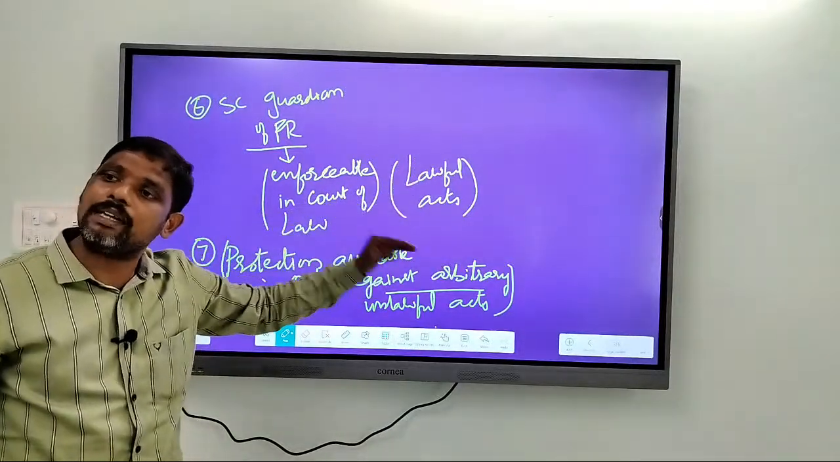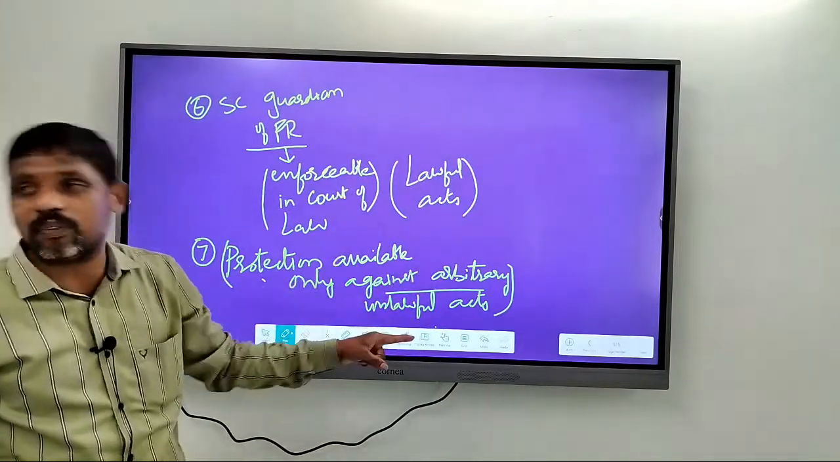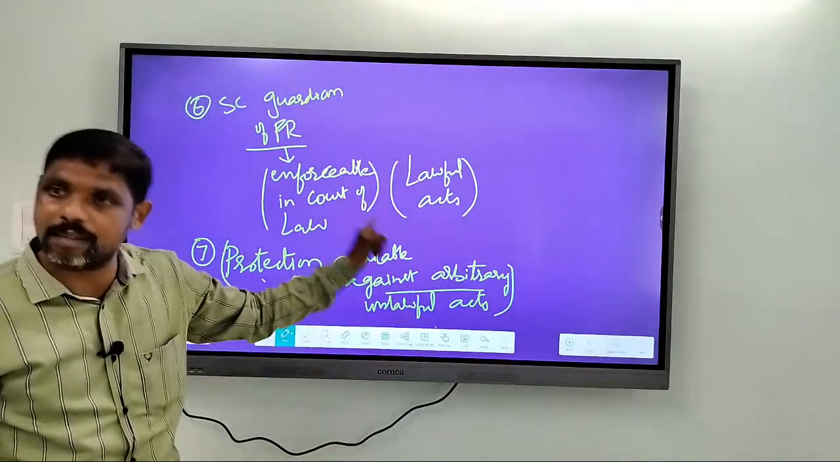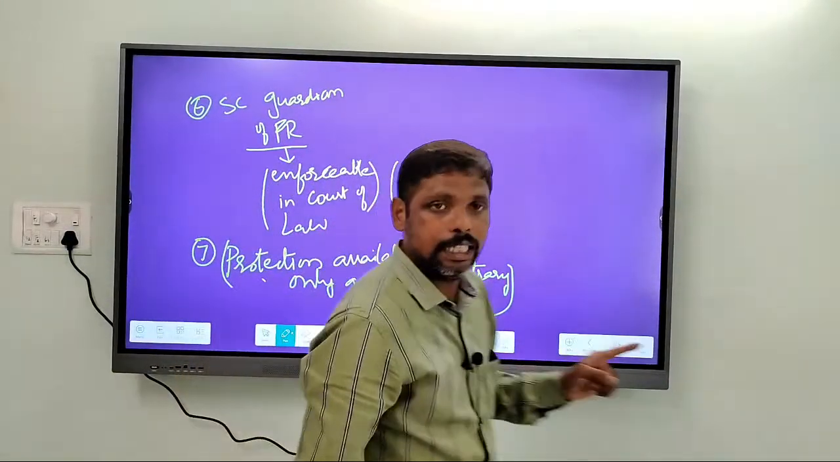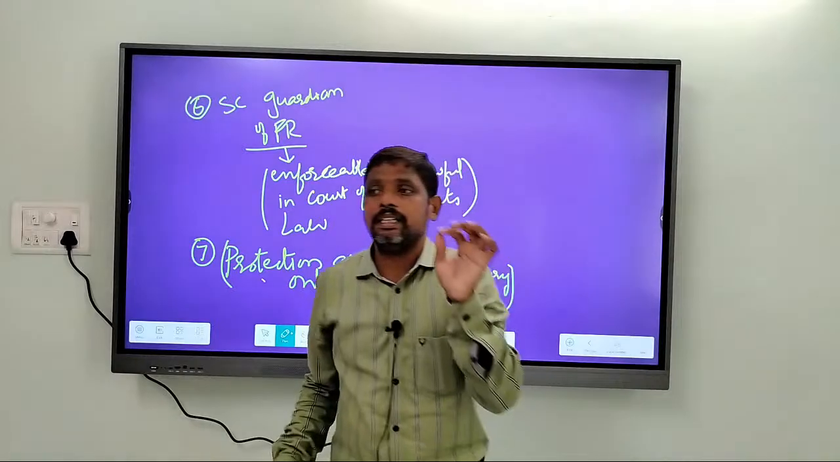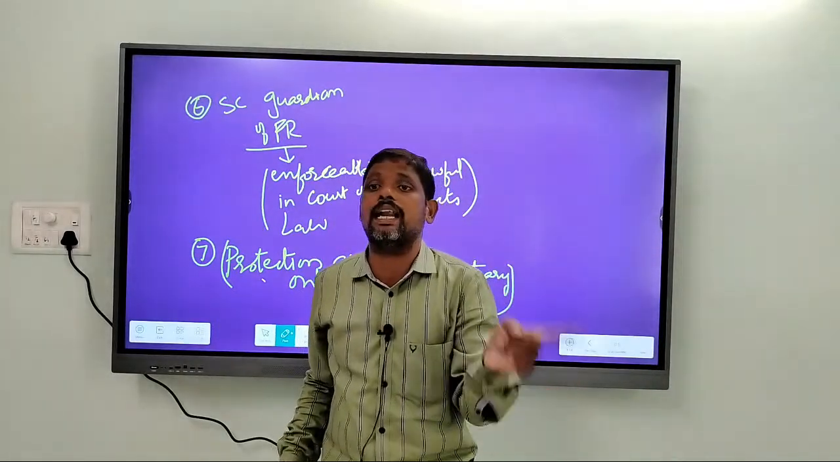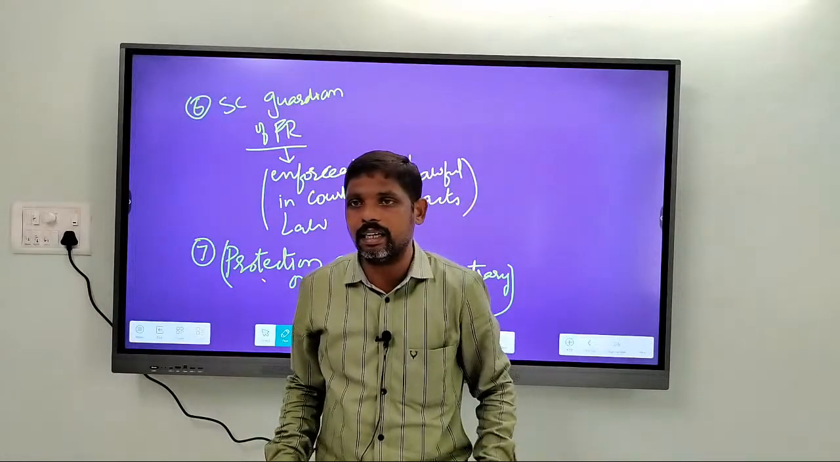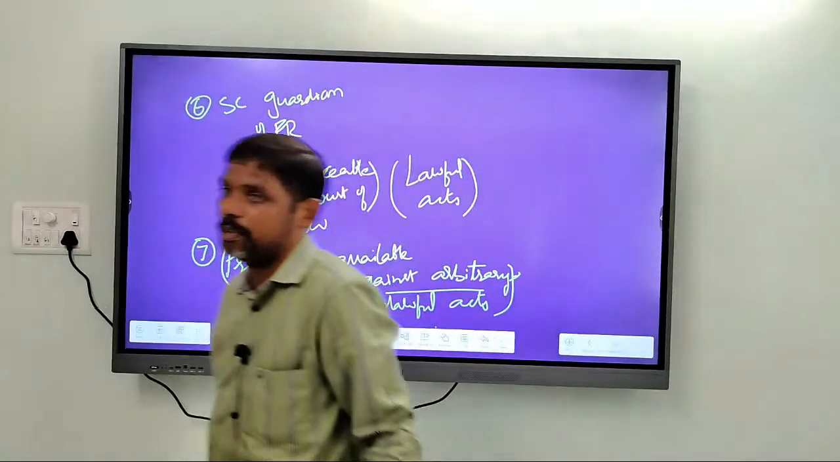Whenever the government acts against this law, whenever the government unlawfully violates fundamental rights, it is only in that condition that the affected individual can move to courts and claim remedy. Am I clear? Alright, so this is one element.